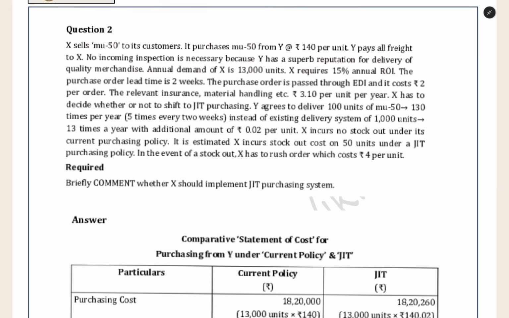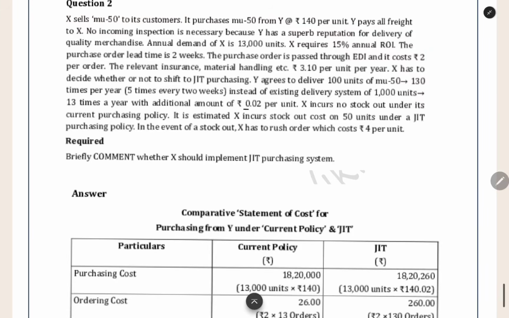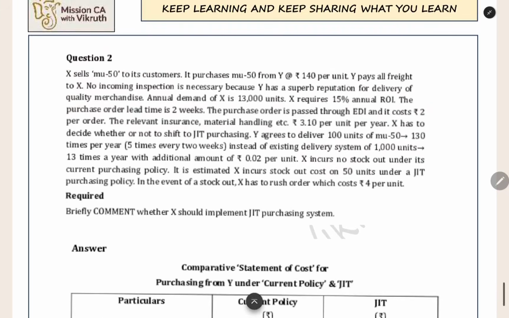For that extra cost he is charging 0.02 rupees for 1 unit. So for 13,000 units, every year you are purchasing 13,000 units. If you move to JIT, you have to pay 140 plus 0.02 per unit. This you have to pay for the total units.